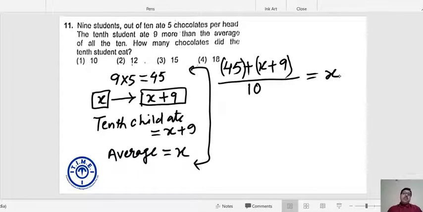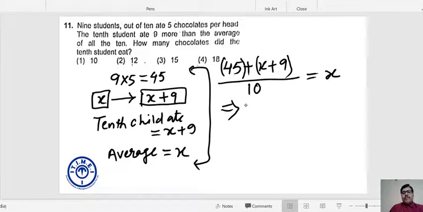So in this question, what is the most important element? The most important part is the formation of the equation. Once you are done with the equation, you can easily answer the question. Unlike the previous question, we can't answer this question mentally. We are supposed to frame the equation.